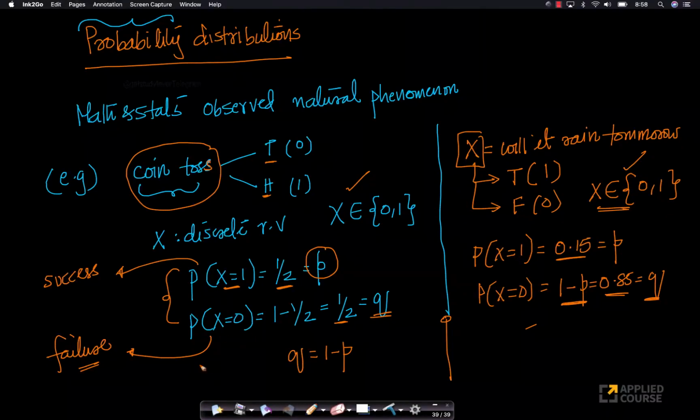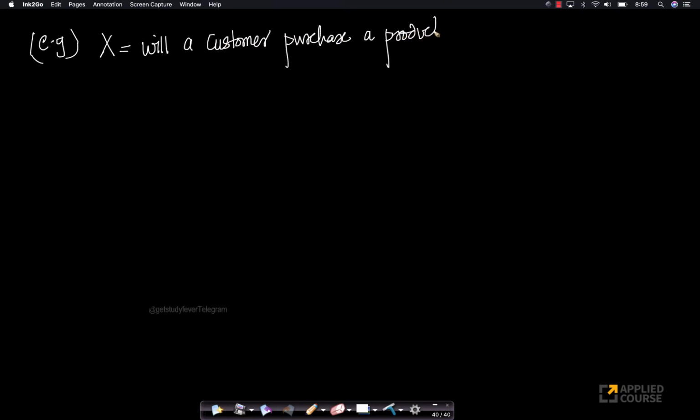Similarly, let me construct one more example for you. Imagine I have a random variable x. Let's take an example from e-commerce: will a given customer purchase a product? For example, imagine you're a statistician, a computer scientist or a machine learning scientist at an e-commerce company like Amazon, Flipkart, etc. This is very important. Will a customer purchase a product or not? There are two outcomes here, yes and no.